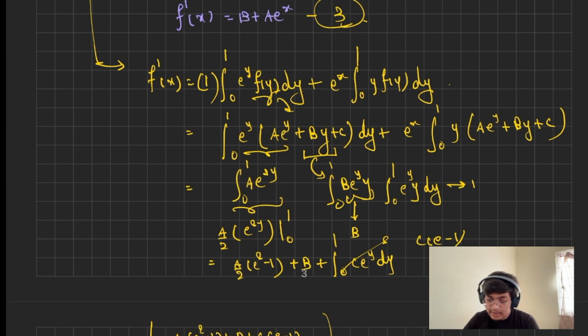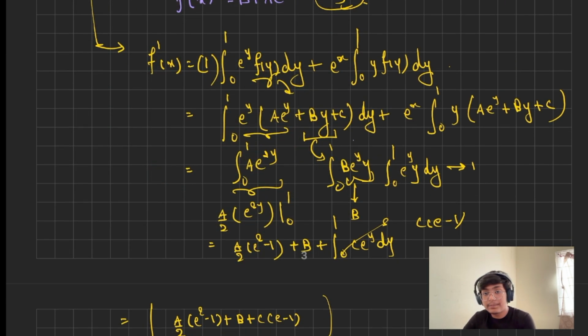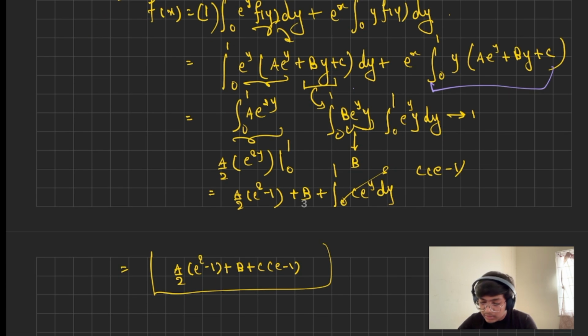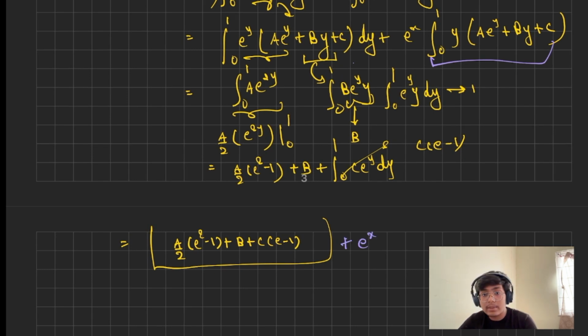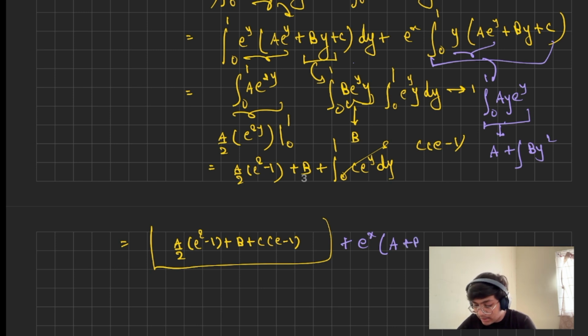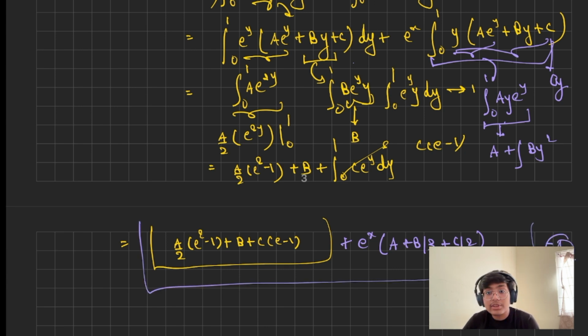Now we'll be solving the next bracket right here, which is the second one. So wait a minute. E power x will remain as it is, and inside this will be the integral of a y e power y from 0 to 1, which will similarly yield nothing but a. So it is a here. Then there is the integral of b y square, which will lead us to b by 3, since the integration limits are from 0 to 1. And then the last integral is of c y, which will lead us to c by 2. So now let this equation be named as equation A.